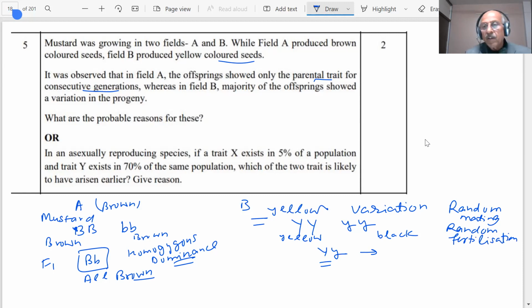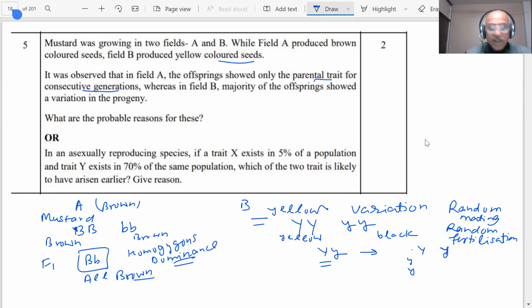So in this case, if I show you have Y, and supposing you have small y and y, then what is going to happen? In this case, random variation.